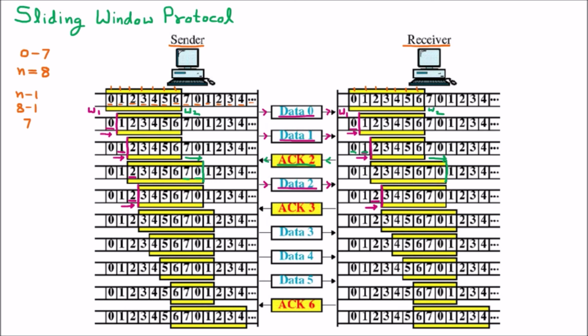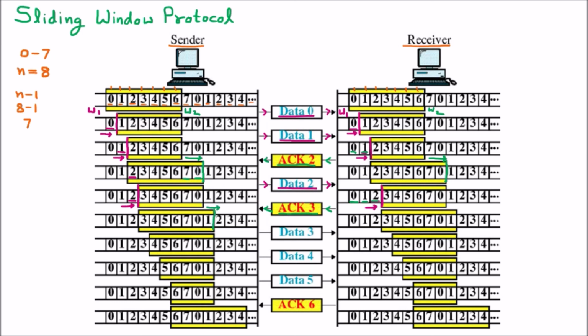Parallelly, the receiver sends the acknowledgement. Now the receiver has received the 3 frames 0, 1 and 2. So it is sending the acknowledgement 3, that I am having the 3 frames with me. So that is received by the sender. Now the sender has already expanded by 2 frames. Here one more time it is expanded. So this wall is expanded by 1.